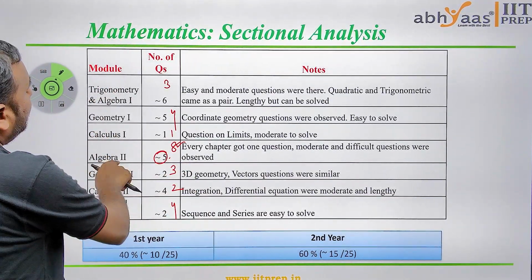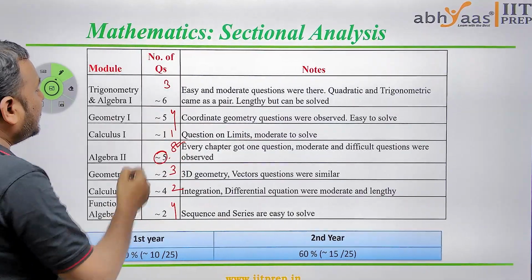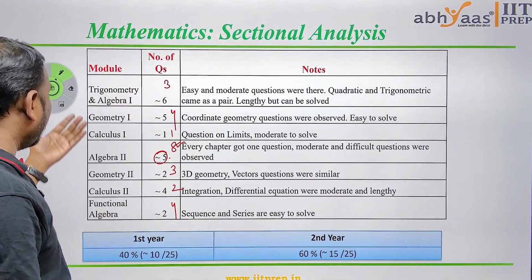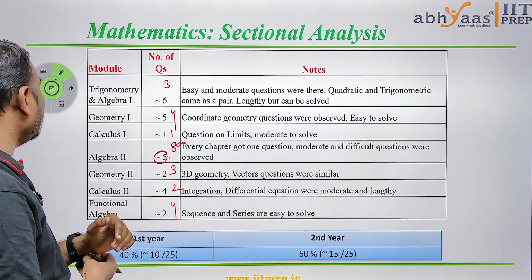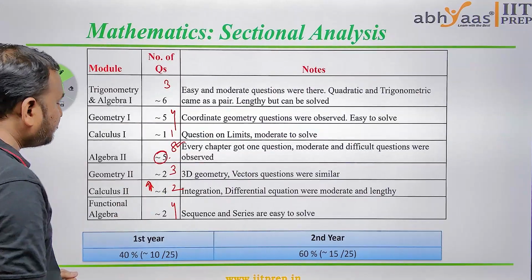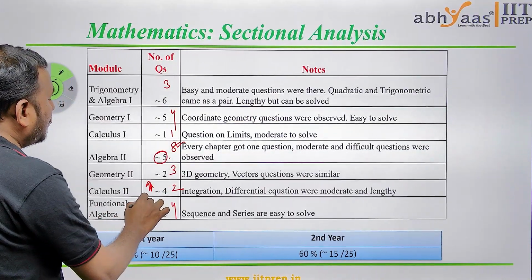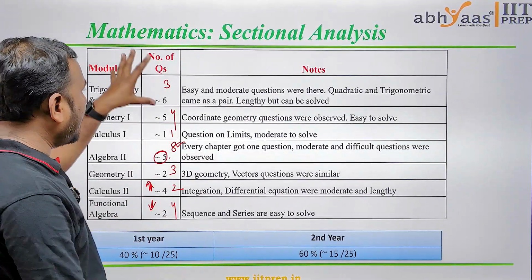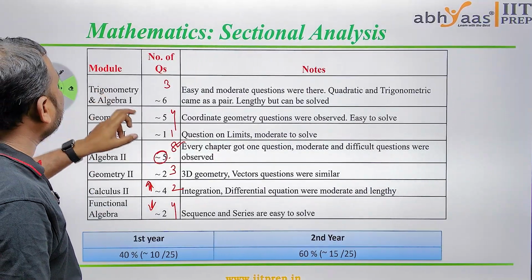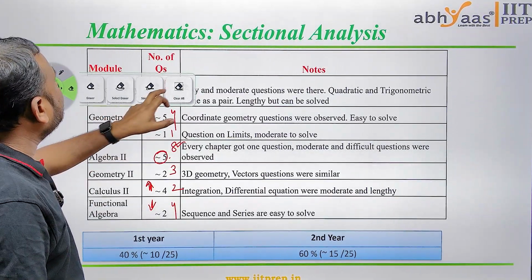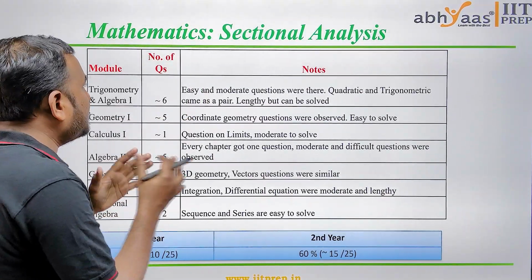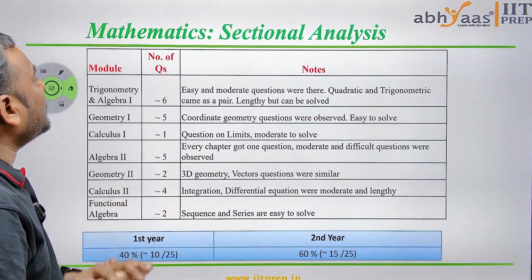In algebra 2, the number of questions increased, and in geometry 1, the questions decreased, so we got fewer questions. In calculus, 2 questions were increased, and in functional algebra, 2 questions were decreased. This is what we observed from the memory based questions in the paper. And now it comes to the question weightage type.